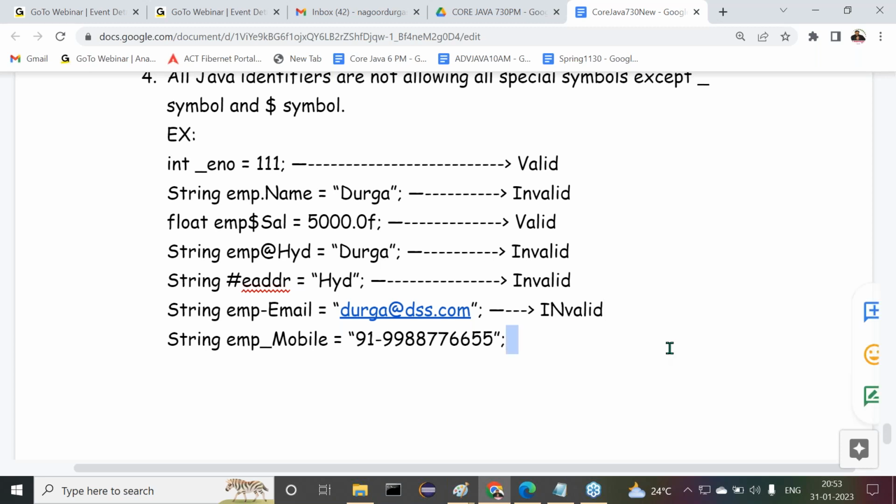All right, sir. Next one is after that. This is what I'm telling you. This is invalid. Next one is after that. Now tell me, string emp_mobile, valid or invalid now? Valid here. But some people are thinking about the hyphen symbol in the value. No, the value may be anything as a string. But always we have to check identifiers, only with this particular thing here we have to check. Are you getting my point clearly or not? Right.